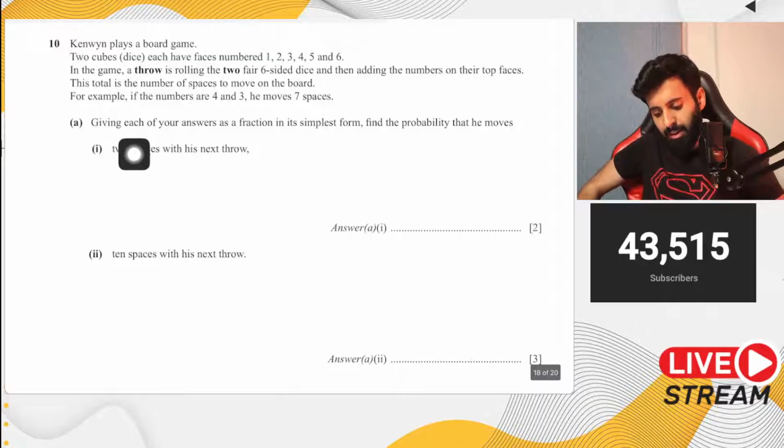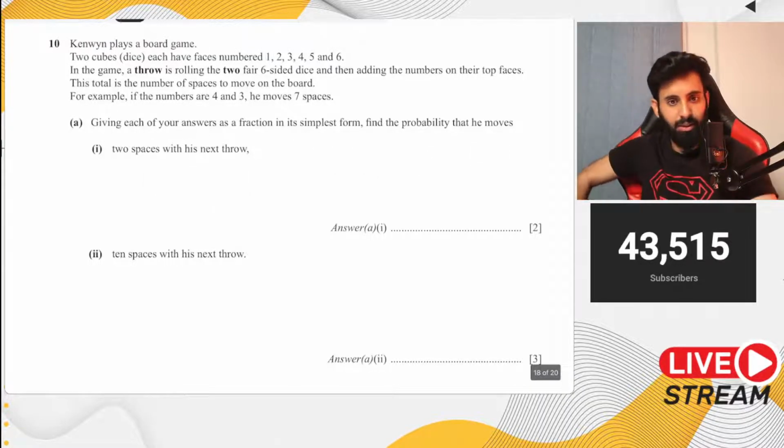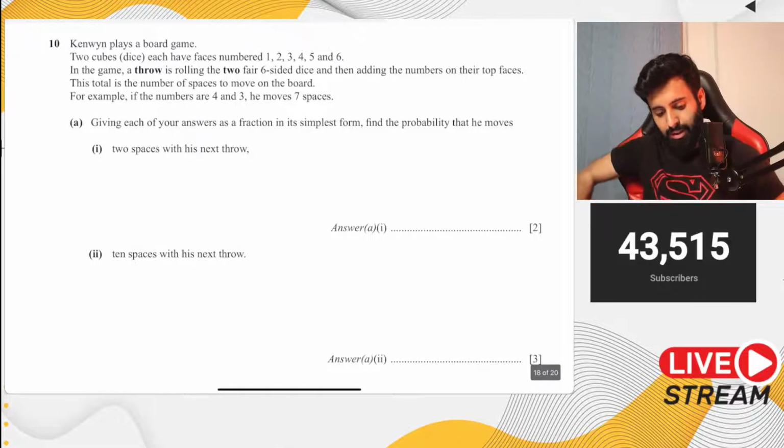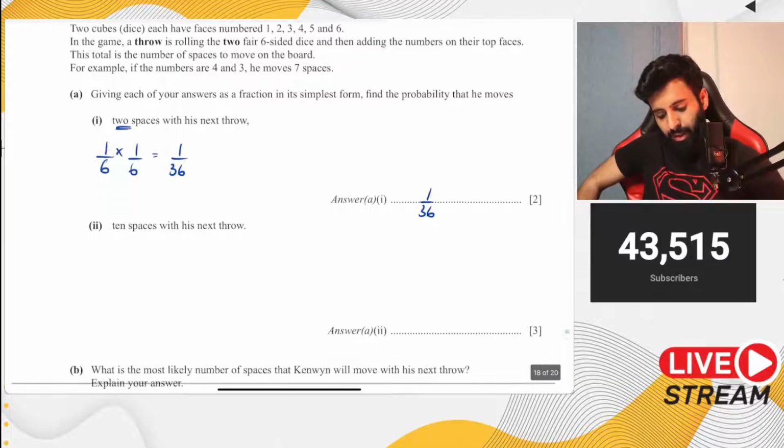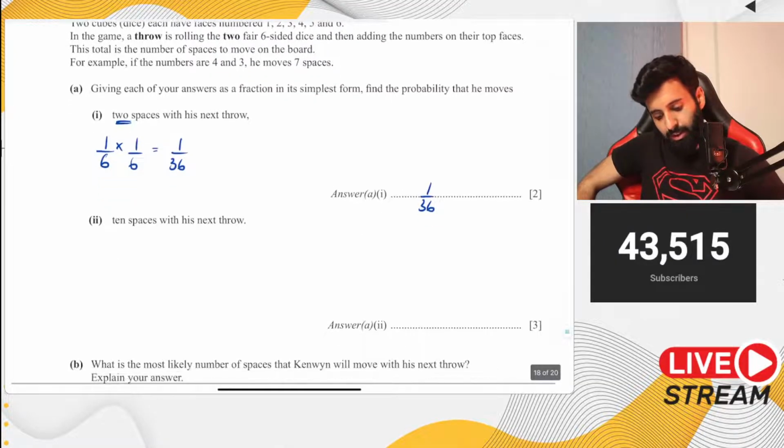Giving an answer as a fraction in its simplest form, find the probability that he moves 2 spaces with his next throw. The only way that he can move 2 spaces is if he gets a 1 in the first attempt and a 1 in the second attempt. So 1 upon 6 into 1 upon 6, which is equal to 1 upon 36. Next, 10 spaces with his next throw.